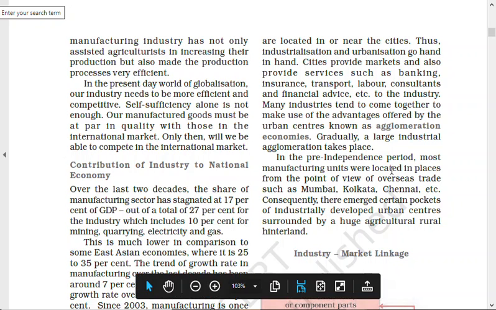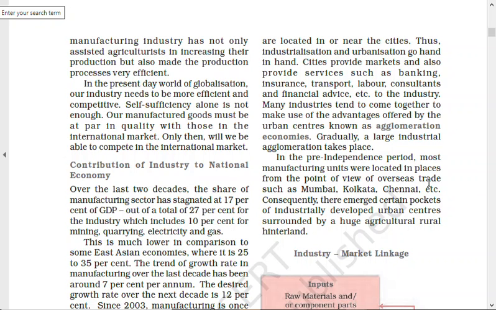In the pre-independence period, most manufacturing units were located in places from the point of view of overseas trade, such as Mumbai, Kolkata, Chennai, etc. So before independence, most of the industries were near the port. Why near the port? Because the industrial nature was like that. I will tell you what is meant by nature.